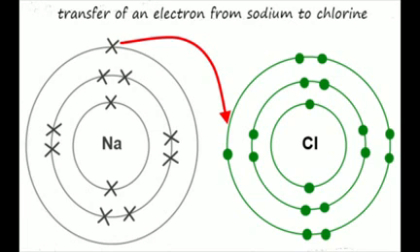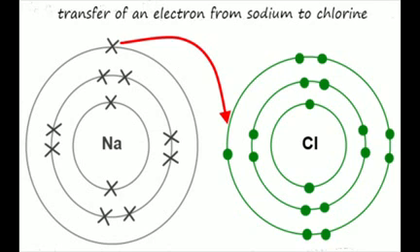So it can attain the electronic configuration of the nearest noble gas neon by losing or donating 1 electron from its valence shell to form the sodium ion, because in sodium the first shell has 2 electrons, the second shell has 8 electrons, and the outermost shell has 1 electron only.